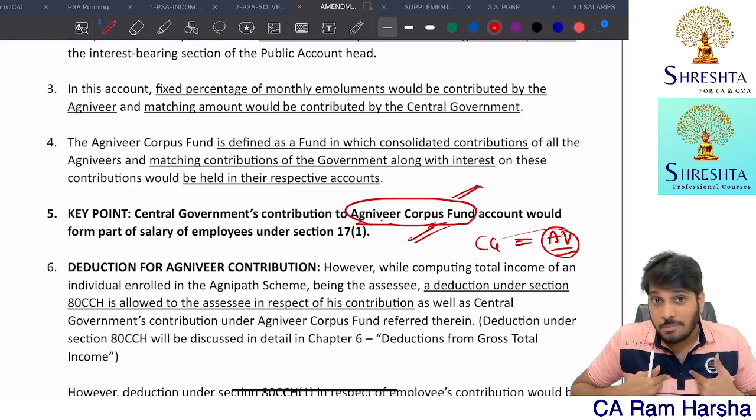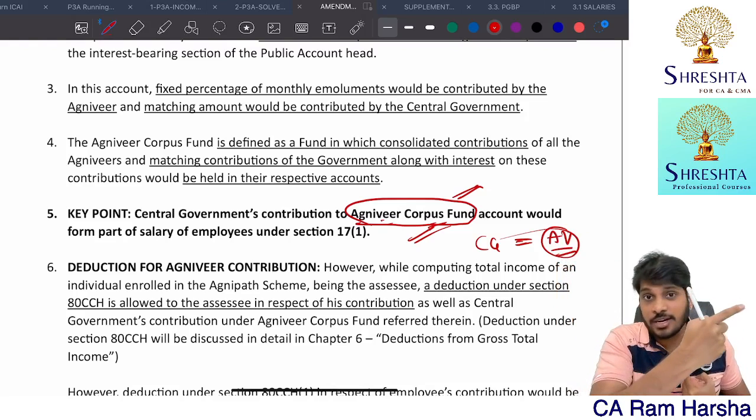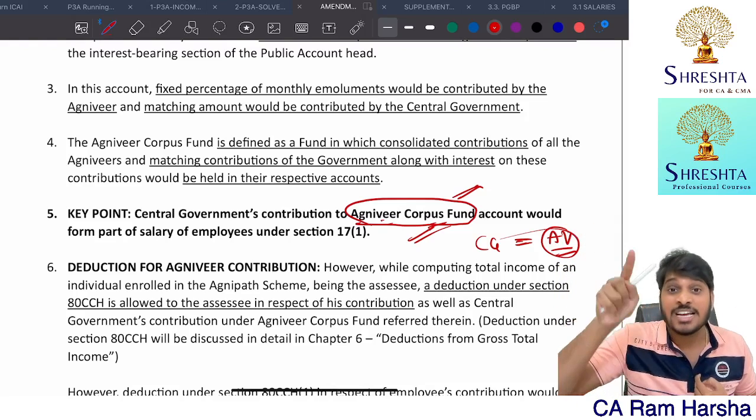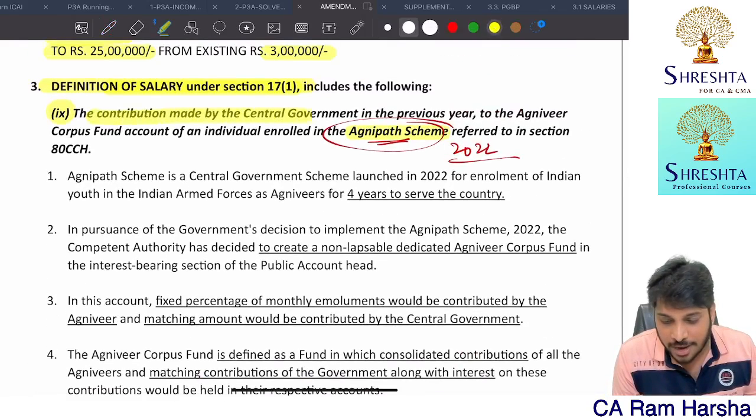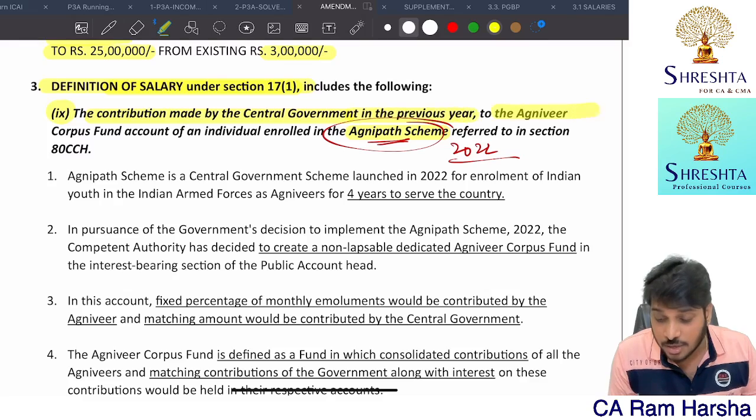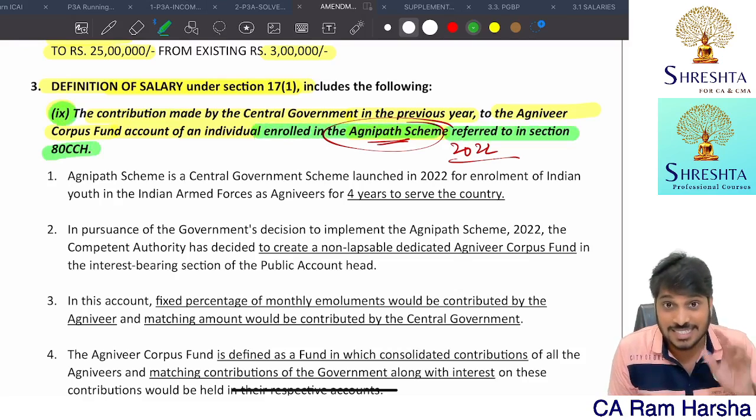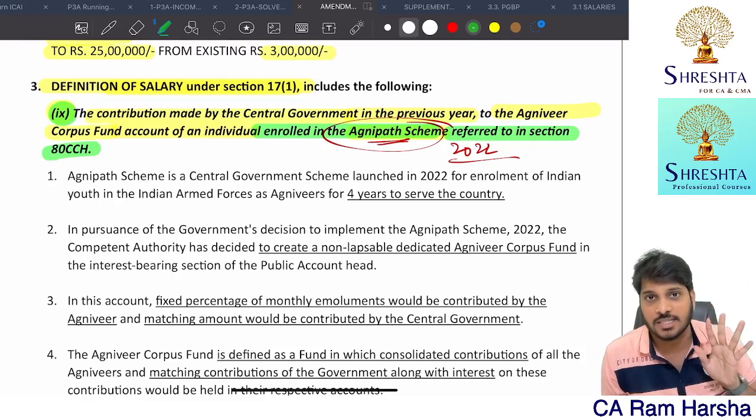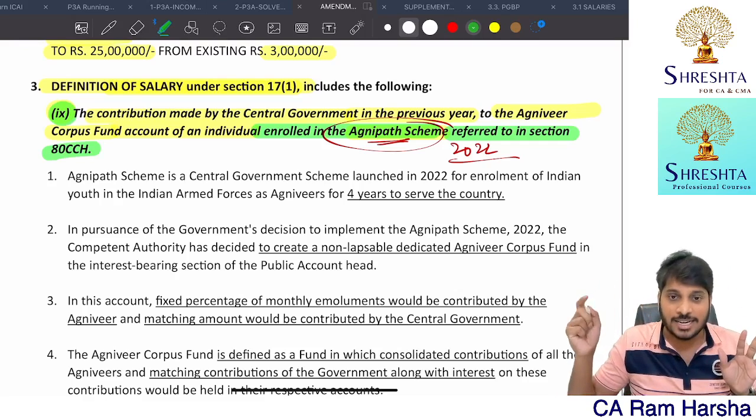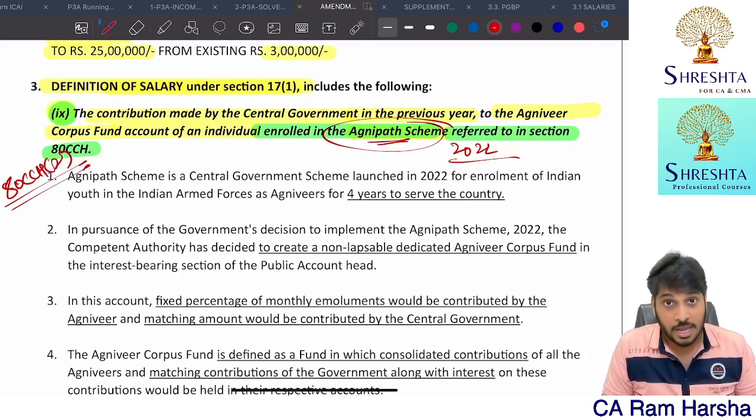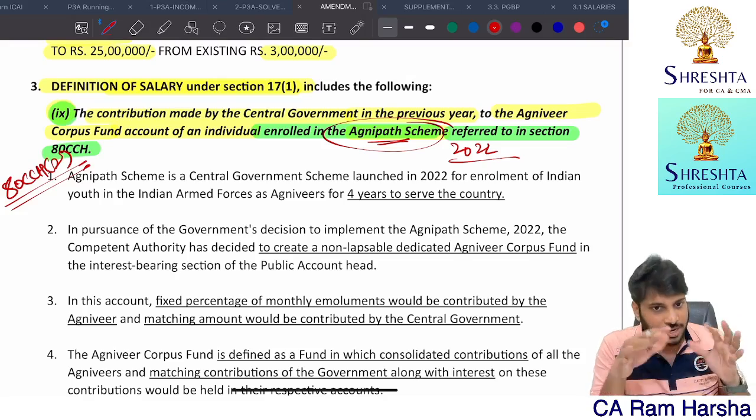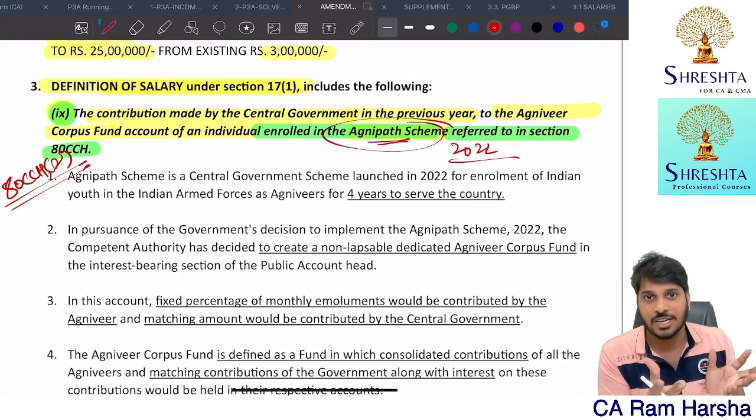Now, in my name, the government is contributing to the Agniveer Corpus Fund. Is it a benefit to me or not? Yes, that is treated as salary. The contribution made by the central government in the previous year to the Agniveer Corpus Fund account of an individual who is enrolled in the Agnipath scheme is treated as salary. Means first it is taxed as income. Then under Chapter 6A deduction, 80CCH subsection 2, employer contribution, government contribution, you can claim deduction. First it is taxed, then you can claim deduction.